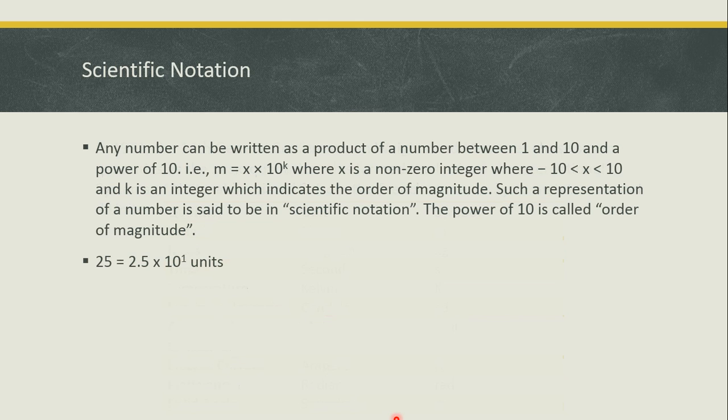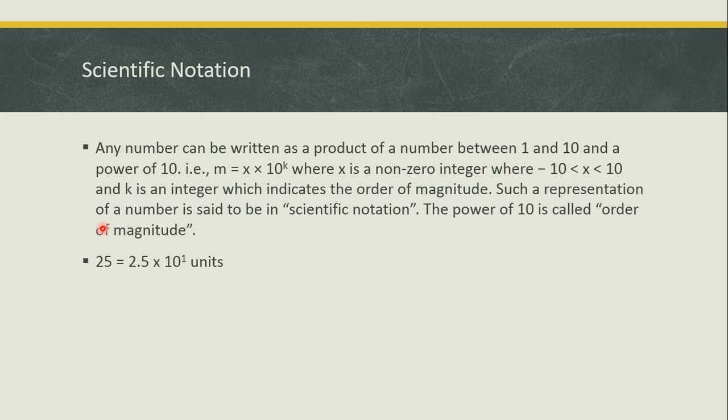Now let me move on to what is scientific notation. From here, this is the 8th standard portion, and 6th and 7th need not worry. Any number can be written as a product of a number between 1 and 10 and a power of 10, that is m = x × 10^k, where x is a non-zero number with -10 < x < 10, and k is an integer which indicates the order of magnitude. Such a representation is said to be in scientific notation, and the power of 10 is called the order of magnitude.